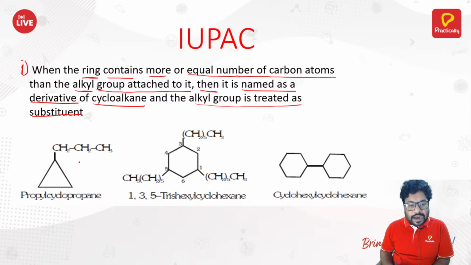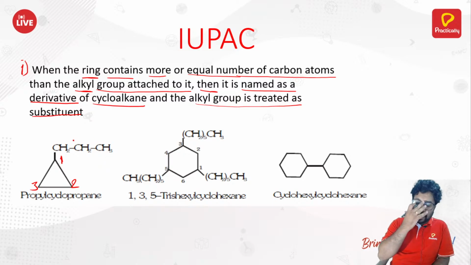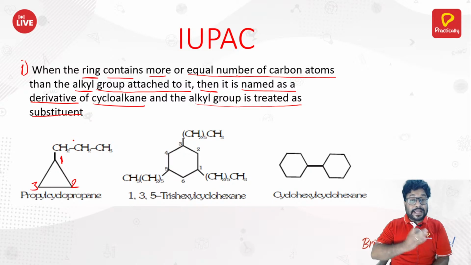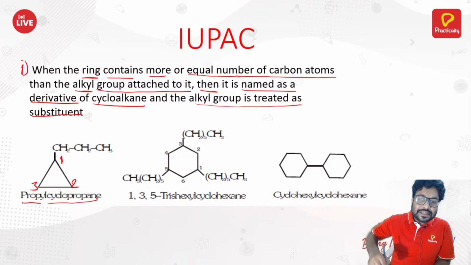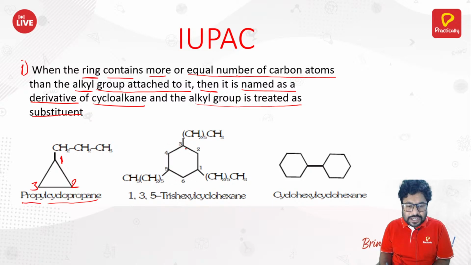In your ring, how many carbon atoms are there? 1, 2, and 3, right? You got 3 carbon atoms, and these are the 3 carbon atoms in the chain. So the number of carbon atoms in the ring and the number of carbon atoms in the chain are the same. So you should consider that chain part as a substituent now, and your parent name would be from the ring only. And that is why it will be named as propylcyclopropane. Got it? Similarly here, this is the parent chain, cyclohexane.